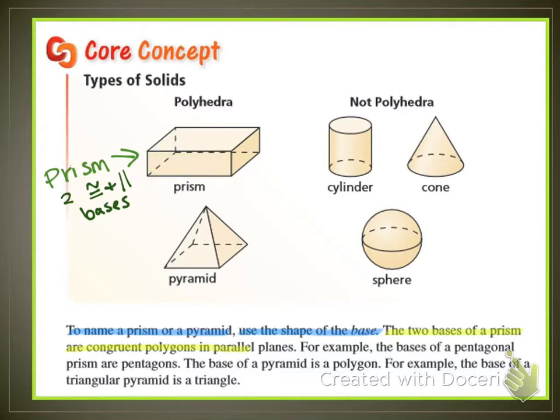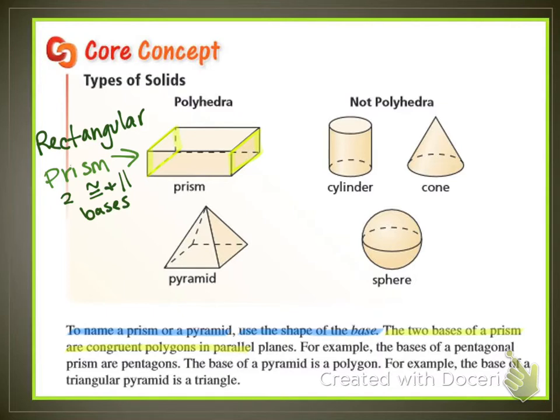But this, any way you look at it, any base that you highlight, and let's say the sides are the easiest to see, go ahead and highlight the sides. They are congruent and parallel, and they are rectangles. So this is a rectangular prism.